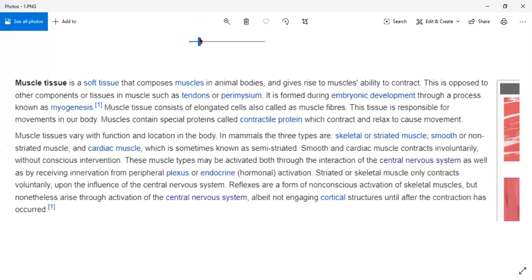It is formed during embryonic development through a process known as myogenesis. Muscle tissue consists of elongated cells, also called muscle fibers. What do we call muscle tissue? We call them muscle fibers.